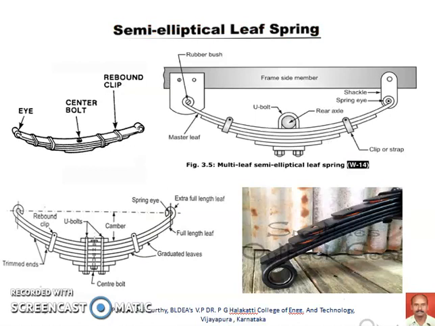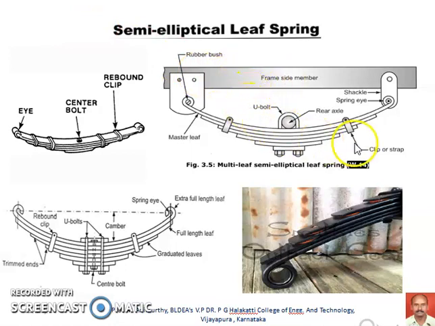Now we are going to discuss the widely used type of leaf spring suspension, that is the semi-elliptical leaf spring. Wherever rigid axle suspension is used, particularly for the rear axle in almost all vehicles, and particularly in heavy duty vehicles, the rigid axle suspension is generally adopted, and invariably the semi-elliptical leaf spring is used in such situations.